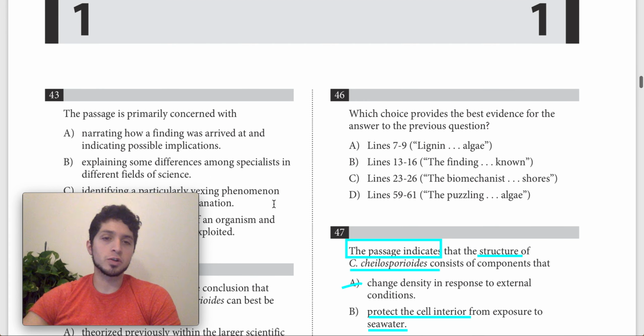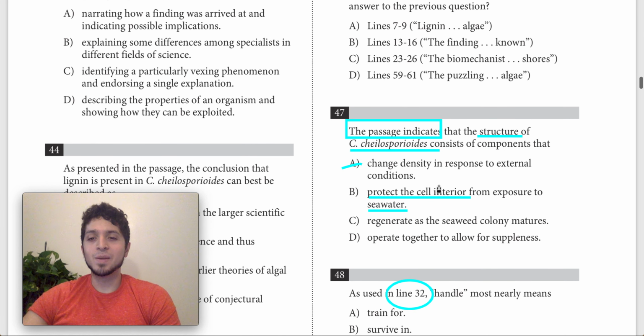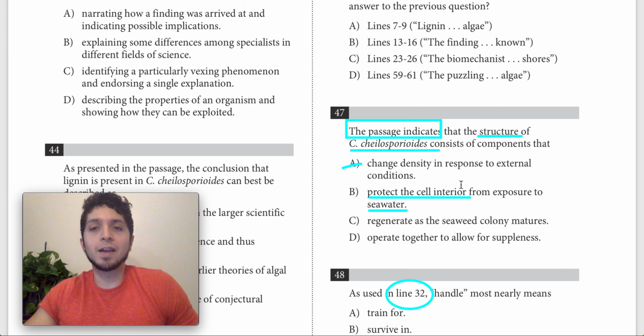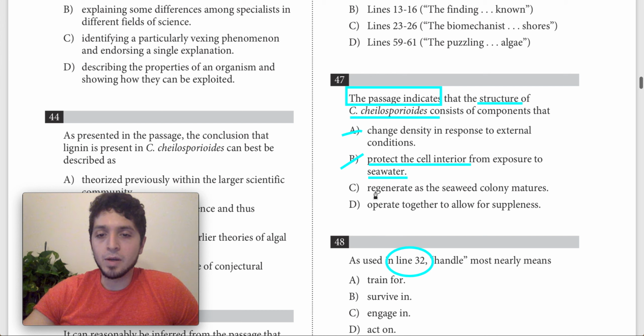All it says is that the structure allows it to exist and allows it to live in the harsh setting. Nothing about protecting the cell interior, like the inside of the cell, from exposure to seawater. It's too specific. It doesn't really make sense if you think about it, and that's the reason why B is out. Then we have C, which says regenerate as the seaweed colony matures.